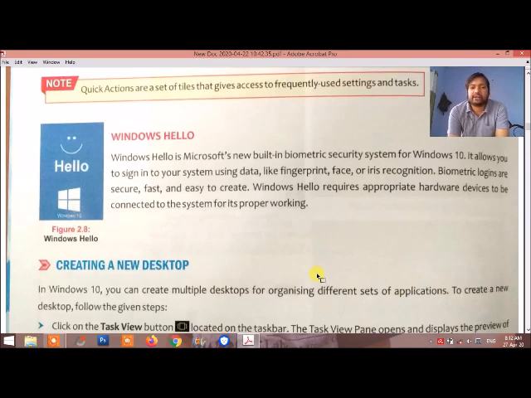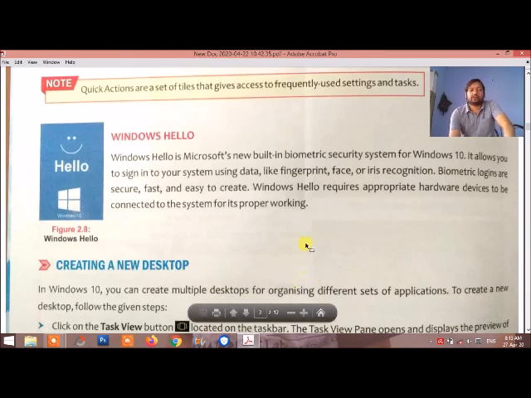Biometric login is secure, fast, and easy to create. Windows Hello requires appropriate hardware devices to be connected to the system for its proper working. It means that it is one of the most important security features of Windows 10. It works only when the hardware is attached to the system. It depends upon the hardware, which means if you want to use the Hello feature, we have to attach the hardware to the system.